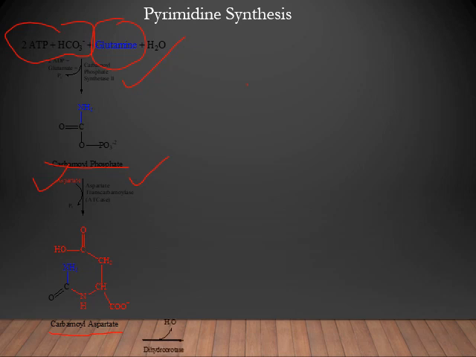Now the third reaction is the removal of water from the carbamyl aspartate molecule, which is catalyzed by the dihydroorotase enzyme. And the product is dihydroorotic acid. Here you can see that the pyrimidine ring is closed in this reaction. Up to the carbamyl aspartate reaction, the ring was not closed, and here the ring is getting closed. The first ring structure for the pyrimidine nucleotide is dihydroorotic acid.